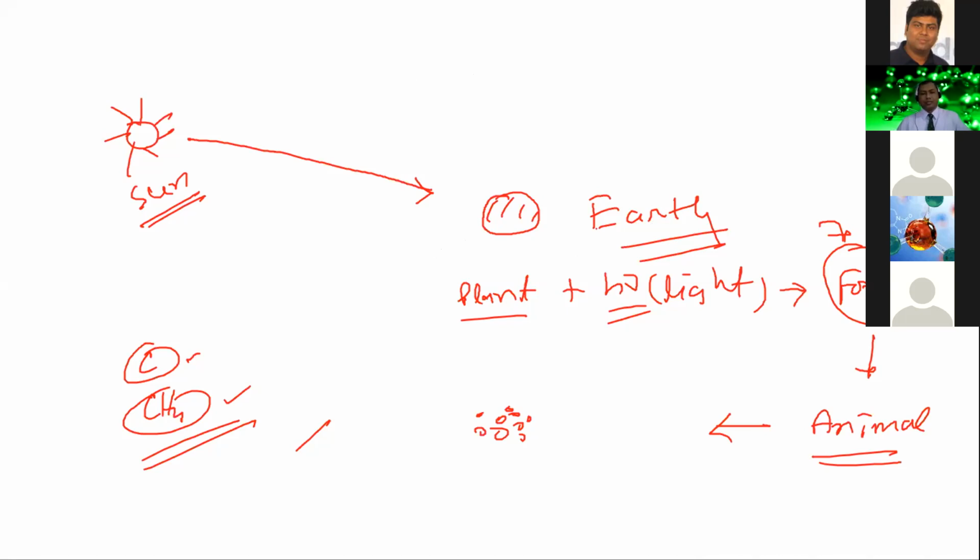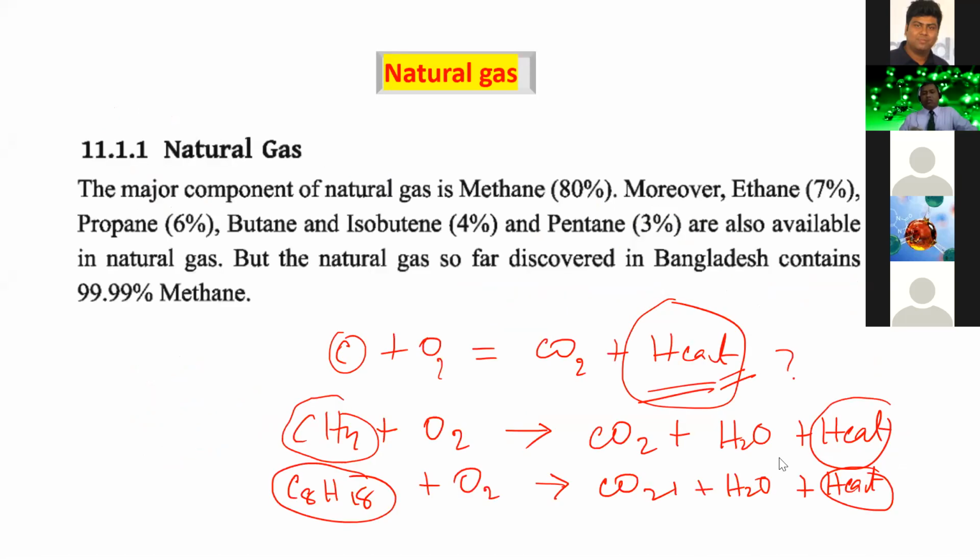Now we want to discuss natural gas. What is natural gas? Natural gas is an example of fossil fuel. It is a mixture of some hydrocarbons, the hydrocarbons which have very low molecular mass and a very simple structure. The hydrocarbon that is present in natural gas is methane, CH4. It is the formula of methane.